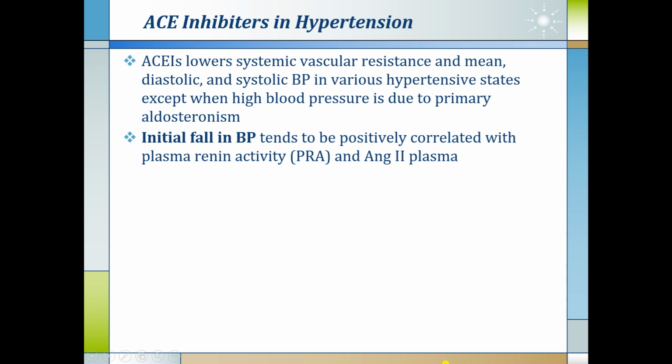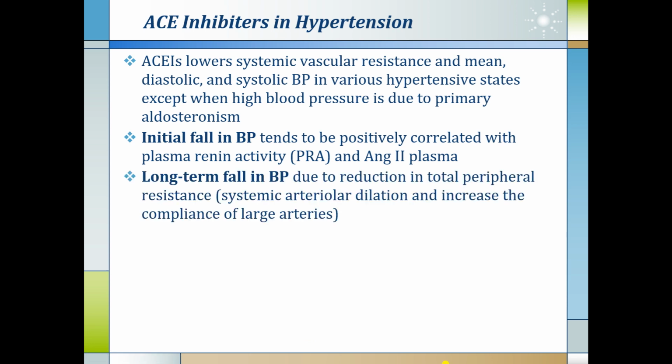So initial activity is mainly dependent on plasma renin activity, but after a time if you start with the ACE inhibitor, that plasma renin activity becomes normal. Then how is the antihypertensive action maintained for the long term or throughout life? You all know that all antihypertensives are prescribed lifelong. So the long term fall in blood pressure is due to reduction in the total peripheral resistance, systemic arterial dilatation and increase in the compliance of the large arteries.